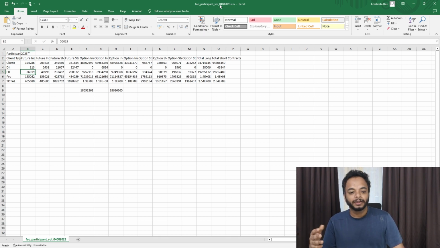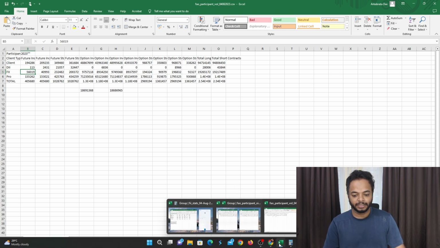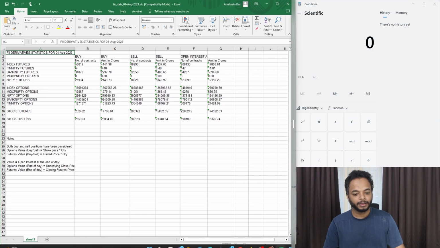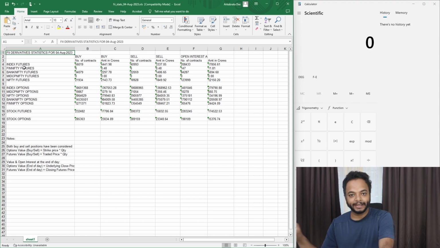Now let's come to the third data point which is going to help us, the FII derivative statistics data. Here it's clearly mentioned for index futures, and the breakup is given as well: Fin Nifty, Bank Nifty, Mid Cap Nifty, Nifty futures. The same thing has been done in index options. So now, first let's go and look at index futures.